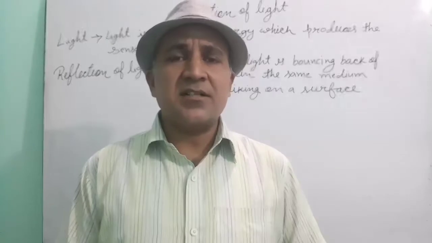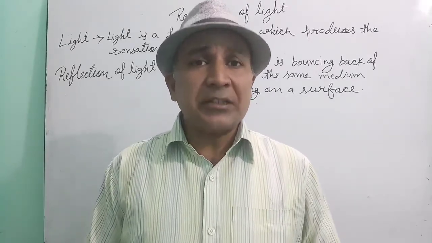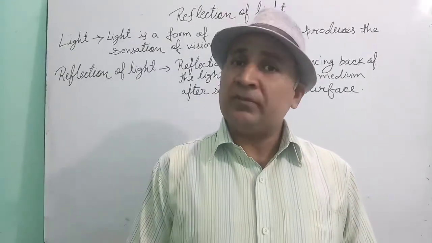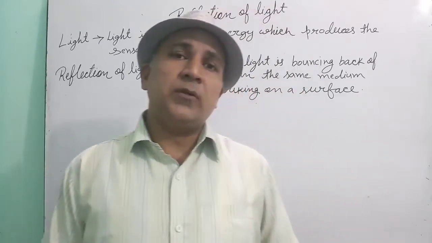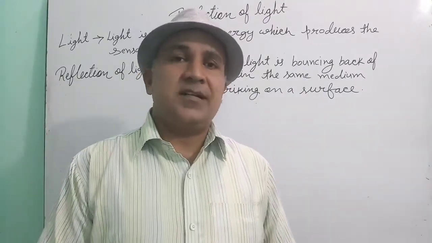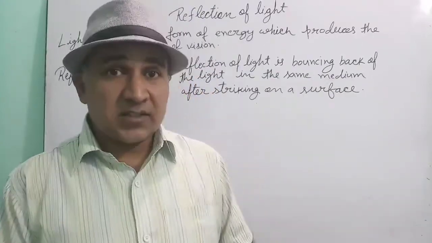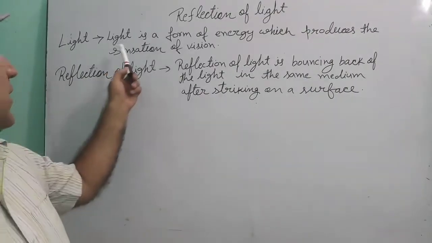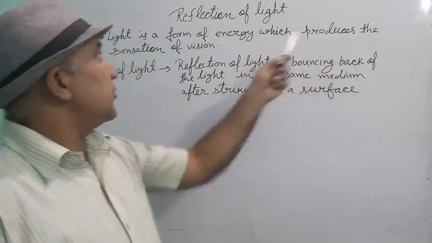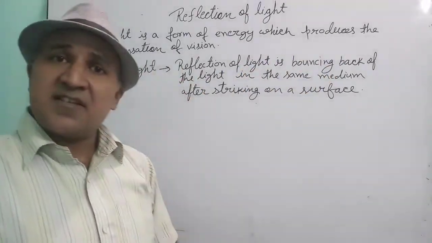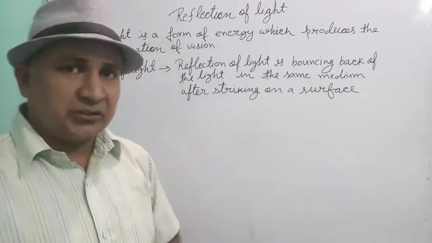Welcome back to physics class, and today we are going to start a new chapter, reflection of light. Children, we all know that light is a form of energy because it helps us to see the objects. That is why this is the definition of light: light is a form of energy which produces the sensation of vision.